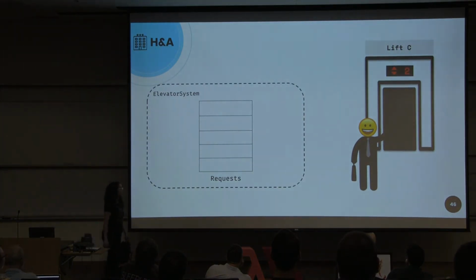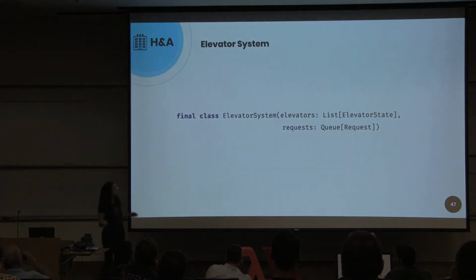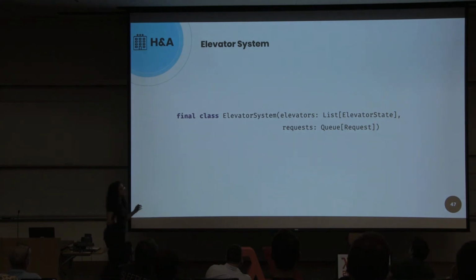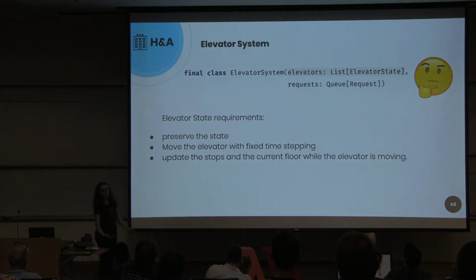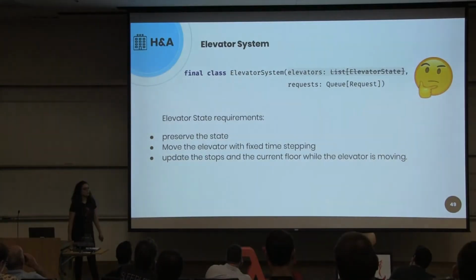It sounds like the request would be a queue, because when we add a value and then when we take it, we have to remove the request to serve the next requests. So our elevator system has a list of elevator states and a queue of requests. But we need to preserve the state of the elevator. We cannot use a list.